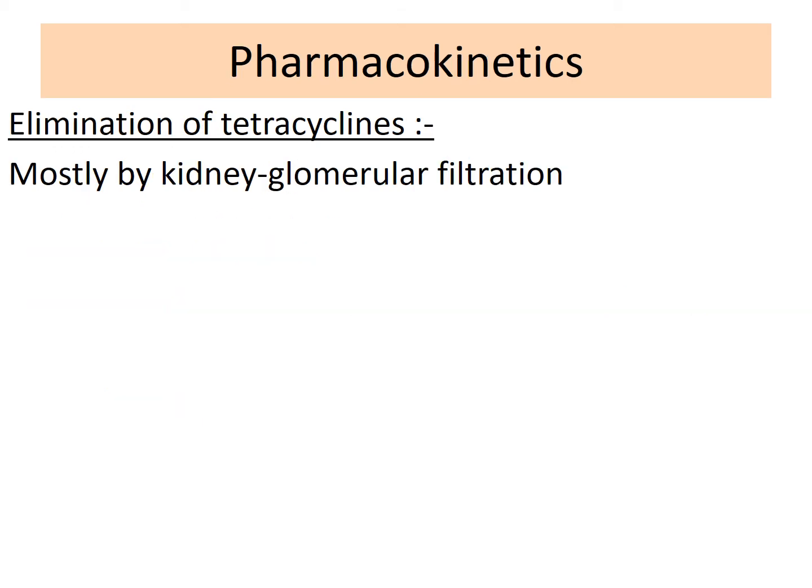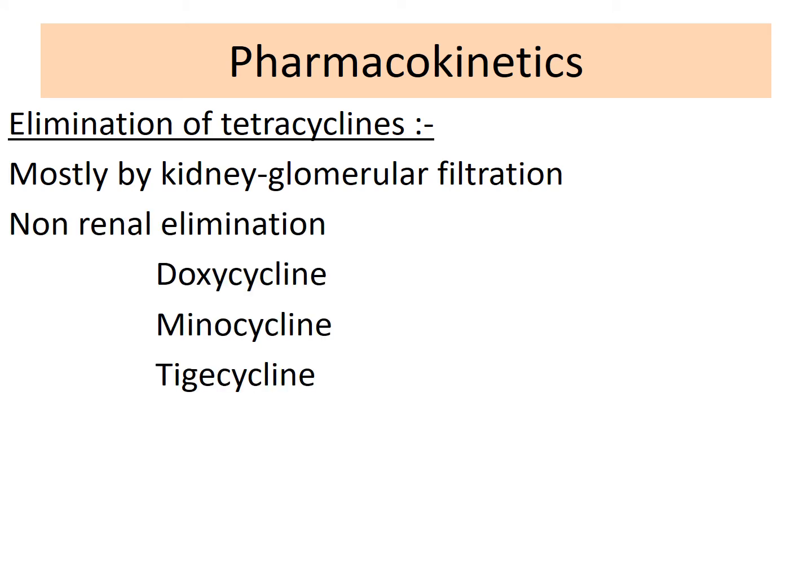The route of elimination for tetracyclines is mainly through the kidney by glomerular filtration. There are certain tetracyclines which follow non-renal elimination. It includes doxy, mino as well as tigecycline. Among the tetracyclines, doxycycline is mainly preferred even if the patient is having renal failure.